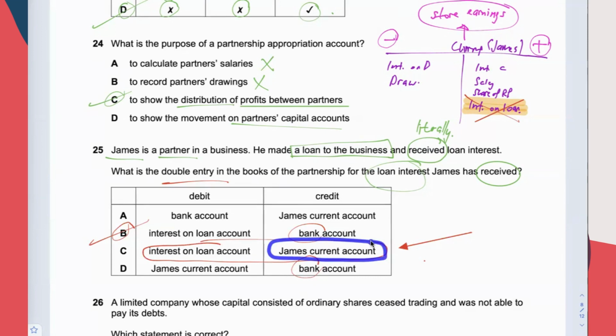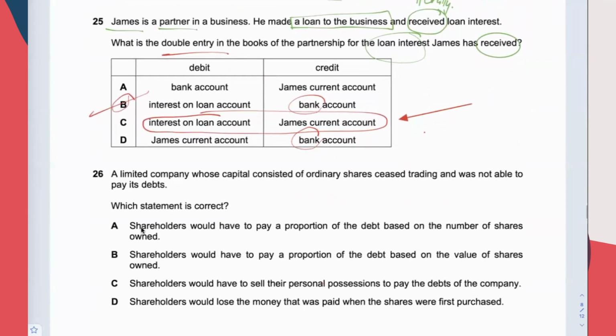So whenever James wants to take drawing, this will reduce the storage. This will reduce the earnings stored in the storage. Okay, so answer is B. Many students have chosen the C. Okay, really. A good question.